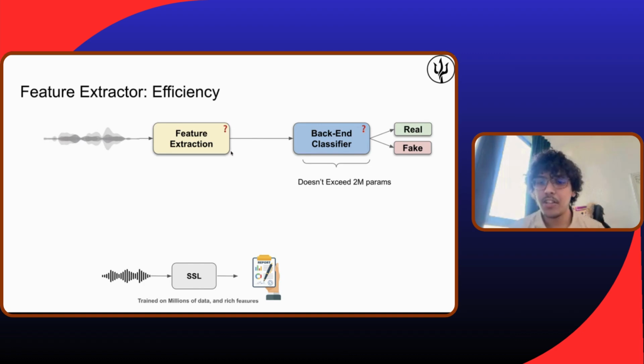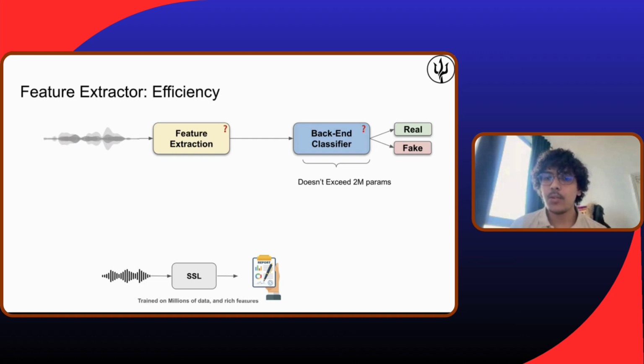But the problem is the feature extraction. We don't have really rich feature extractors that give the full report to the backend classifier. So we can use the SSL models for that. We will give the input audio to the SSL model, get the report, and give the report to the backend classifier to decide whether the input is real or fake.